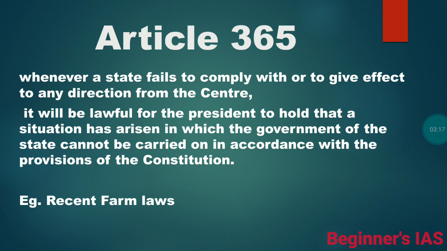So let us see a recent example, that is, the farm laws. There were three farm laws passed by the Parliament, which means the state governments also have to implement such farm laws. They have to follow such rules. Suppose a state violates this and fails to implement them, then under Article 365 we can impose President's rule.